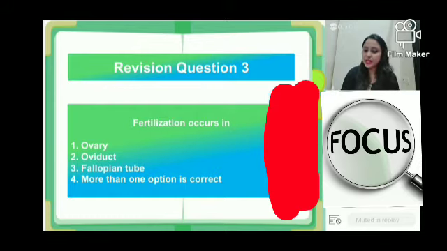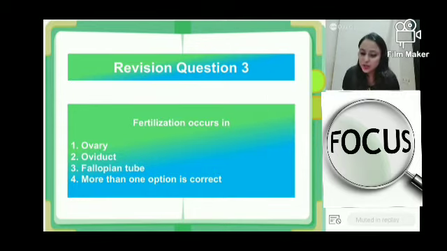Okay, everyone has answered again. So, what is the answer? The question is, fertilization occurs where? Fertilization occurs in the fallopian tube. But the other name of the fallopian tube is also oviduct, right? So oviduct is also correct, fallopian tube is also correct. So our answer is more than one option is correct. Both 2 and 3 are correct. That is why the answer will be more than one option is correct.